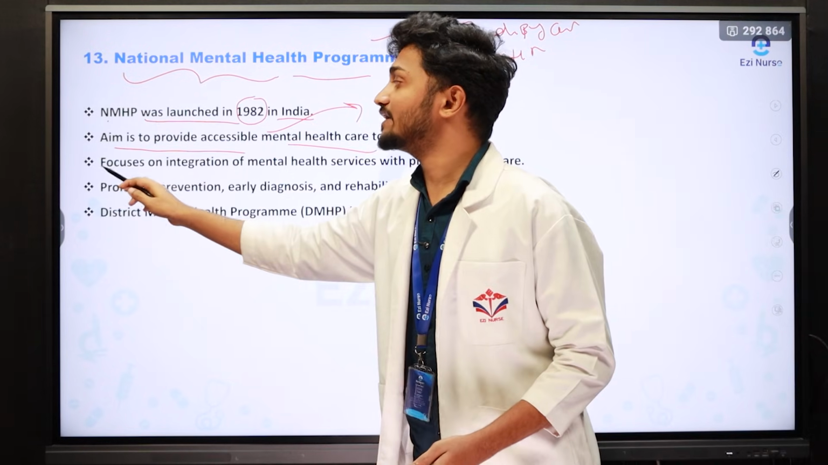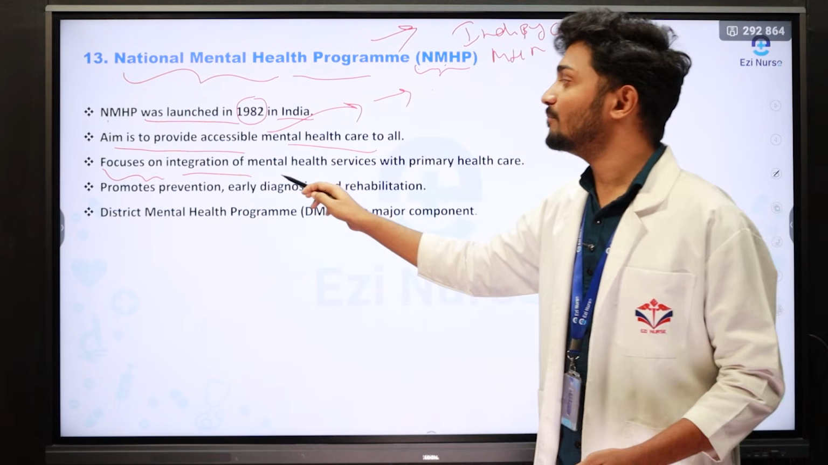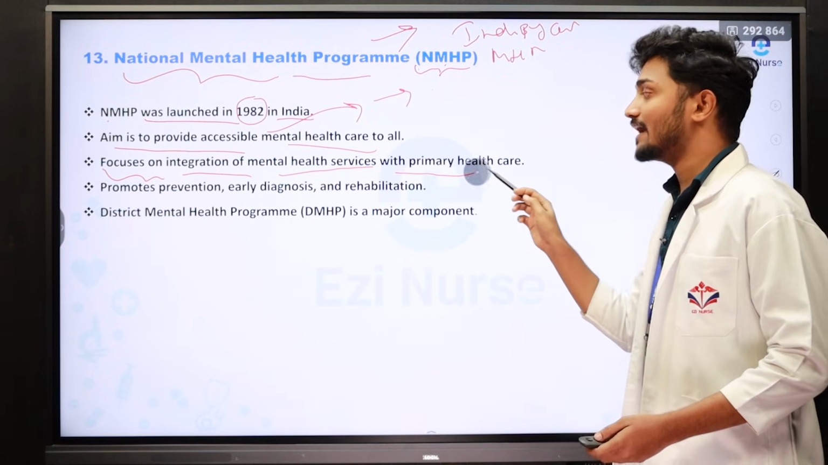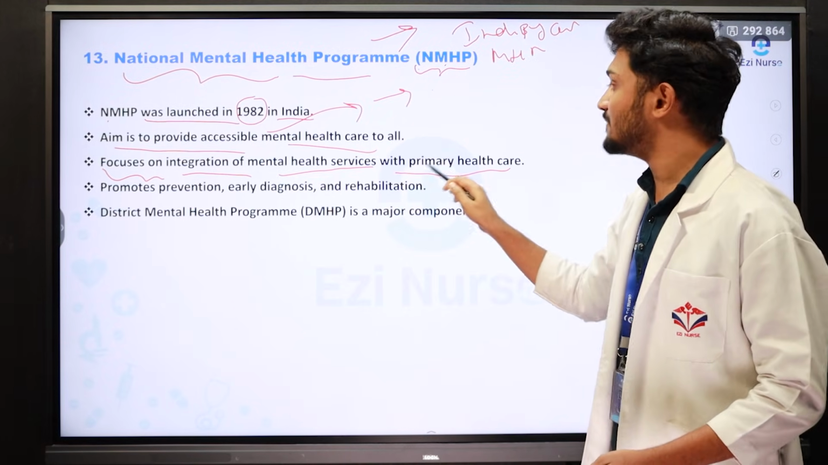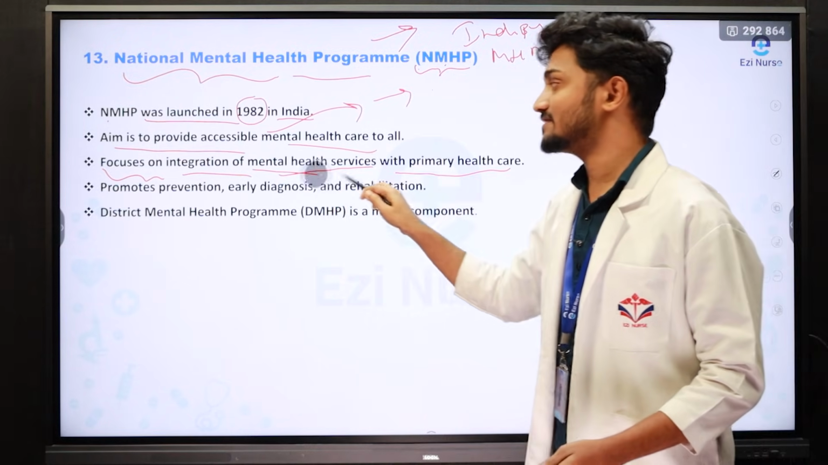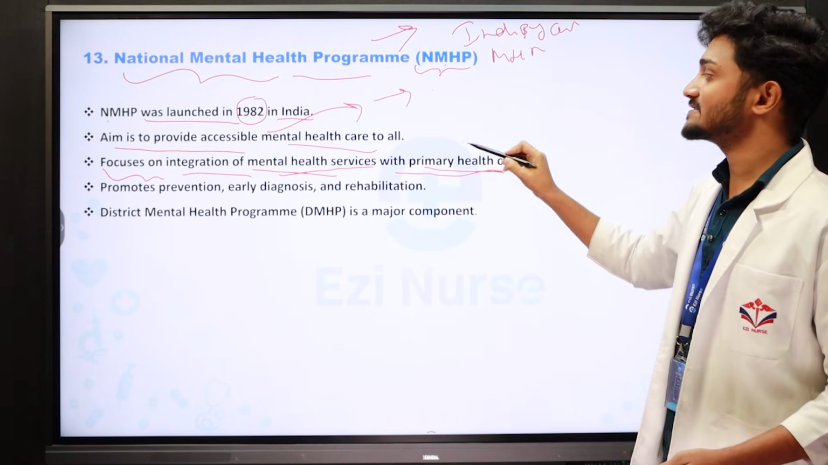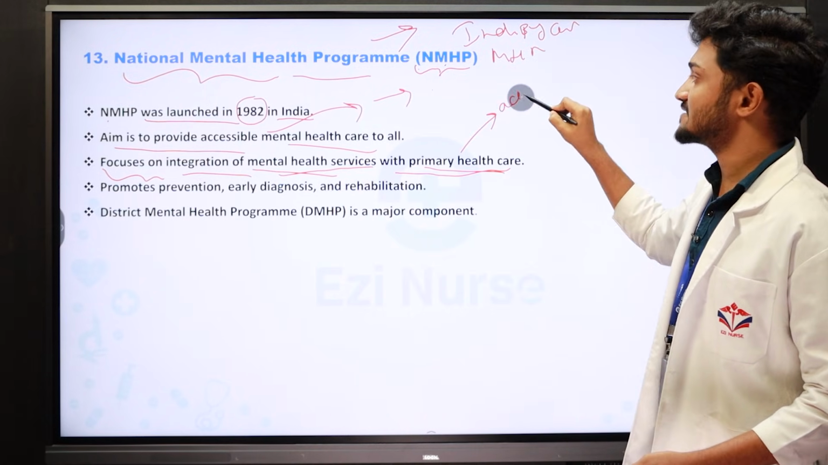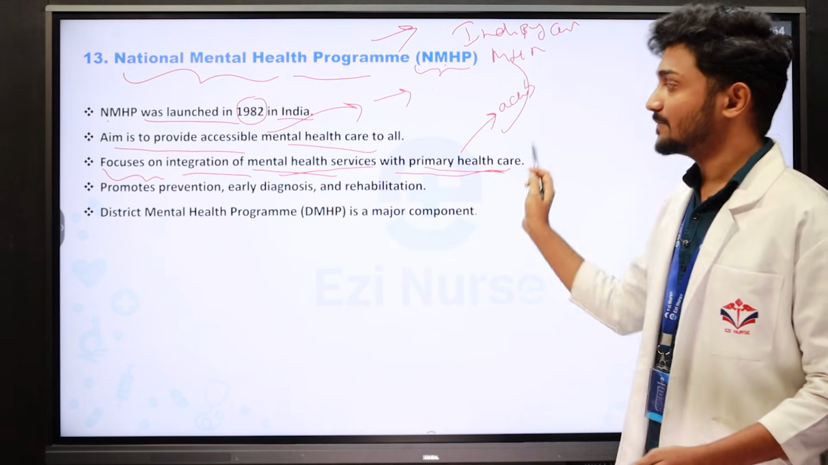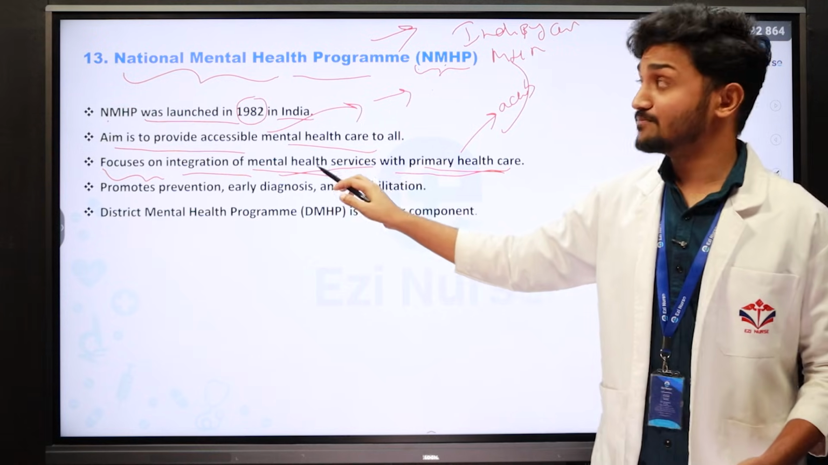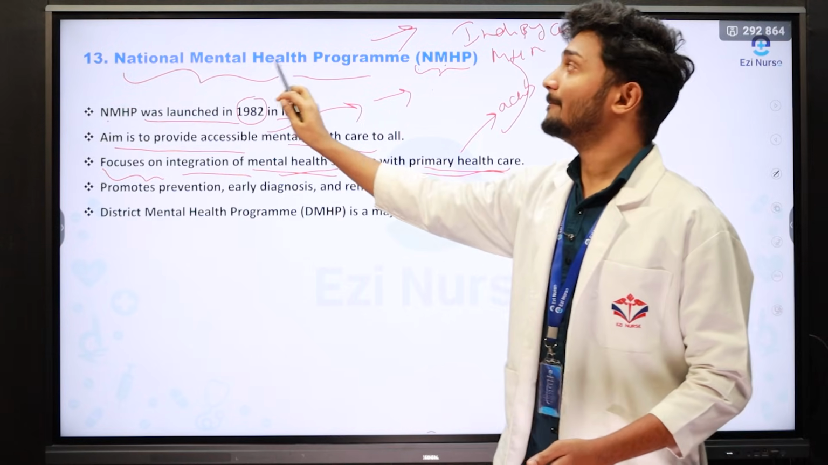The next point is focus on integration of mental health services with primary health care. Another very important objective is that we are integrating primary health care along with mental health services. Primary health care is accessible health care, and that should be merged with the mental health service. That is the main objective of the National Mental Health Program.